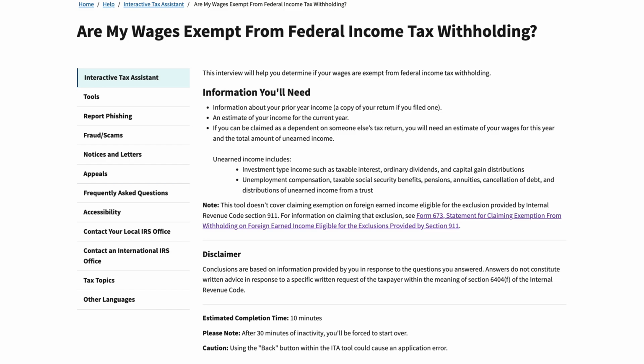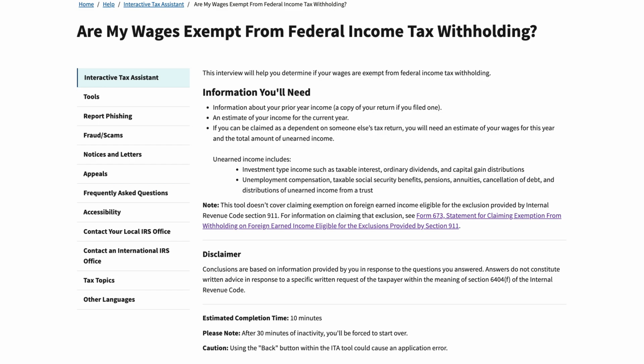You'll need information about your prior year income, to include a copy of your tax return if you've already filed it, an estimate of your income for the current year, and if you can be claimed as a dependent on another taxpayer's return, you'll need an estimate of your wages for this year, as well as the total amount of unearned income.